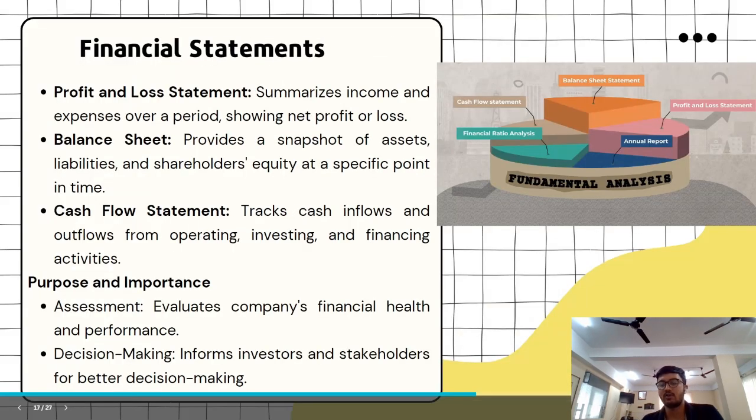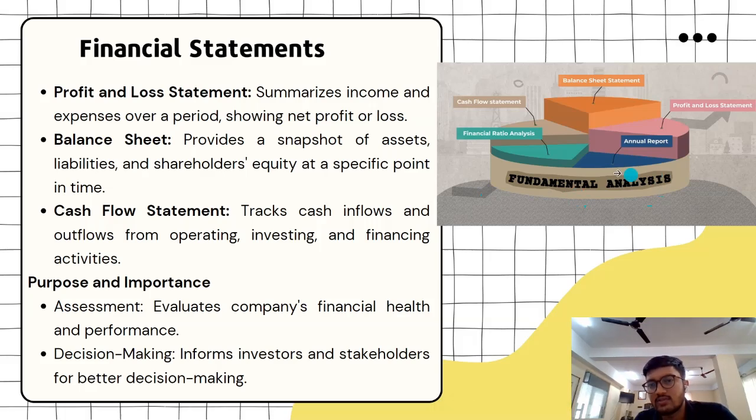Next is the financial statement. So I was talking about consolidated and standalone. Look at this particular pie chart. You see, fundamental analysis consists of a base called the annual report. So fundamental analysis is based on the full annual report. It will be dealing with financial ratio analysis. It has a cash flow statement. It has a balance sheet. It has a profit and loss statement.